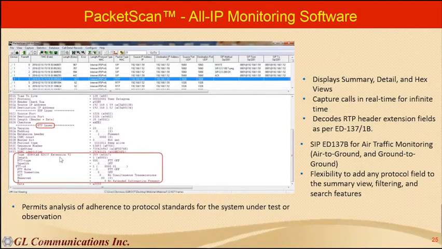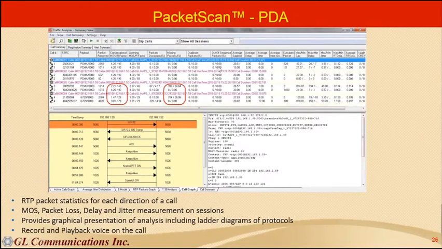It can decode the RTP extension header defined by the Eurocae specification. So you can see here PTT type, squelch, PTT ID, PTT mute, summation bits displayed here. Next one is the packet data analysis view of the same product. In the previous slide you saw all the frames captured.